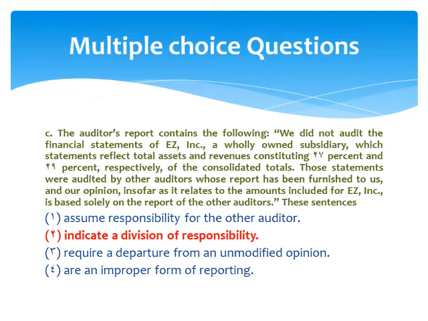Number C. The auditor report contains the following. We didn't audit the financial statement of EACAD, a wholly owned subsidiary, which statement reflect total asset and revenue constituted 27% and 29% respectively of the consolidated totals. So those statements were audited by other auditor whose report has been furnished to us, and our opinion insofar as it relates to amount included for EACAD is based solely on the report of other auditor.